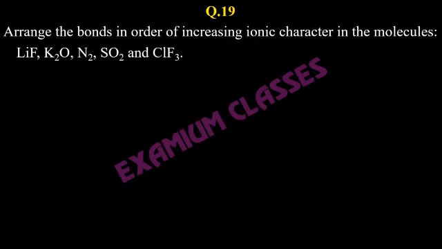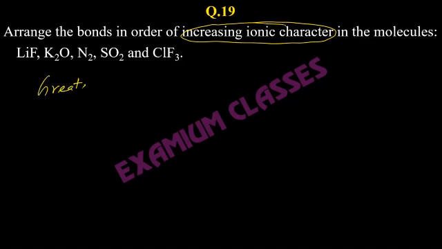Now next question. Arrange the bonds in order of increasing ionic character in the molecules: N2, SO2, ClF3, K2O, LiF. Now what is the increasing ionic character? Means greater the difference in electronegativities. Okay.